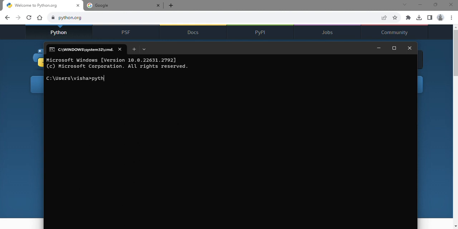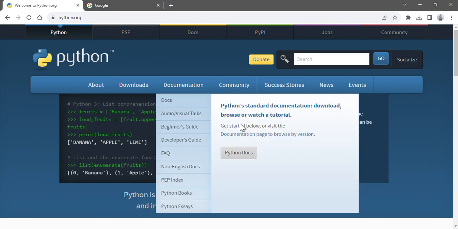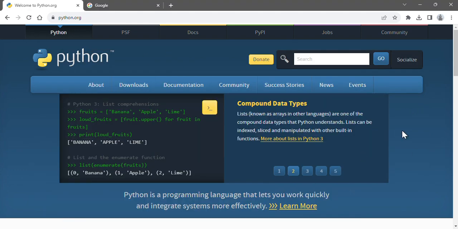and if we type python, surely you will get this screen, right? This is the information shown when Python is installed in your system. It will also state the version of Python, right? So if you see over here, it is 3.11.7, that is the version which I have installed in my system. If you have not installed it, you may get an error message that it is not installed in your system, or you wouldn't find Python in the system's version list, right? So that is the first thing about the installation process.